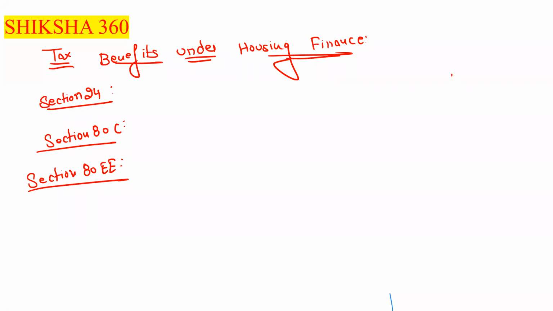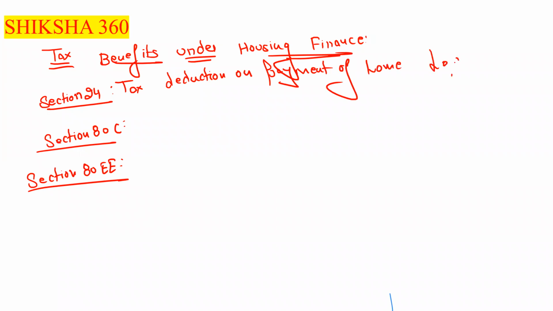Under section 24, that is tax deduction on payment of home loan interest. If there is any tax deduction on the home loan interest, that comes under section 24. And what is section 80C?